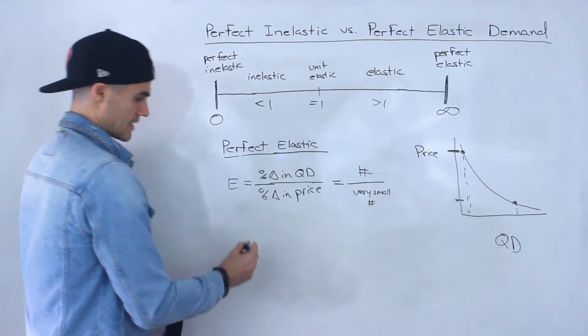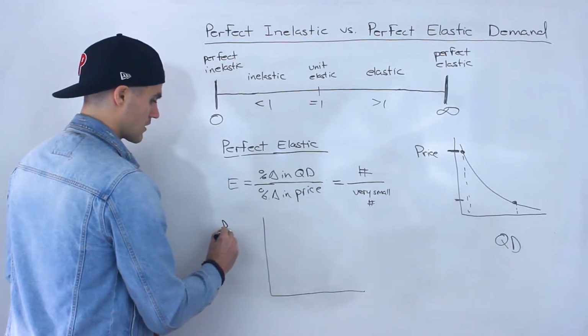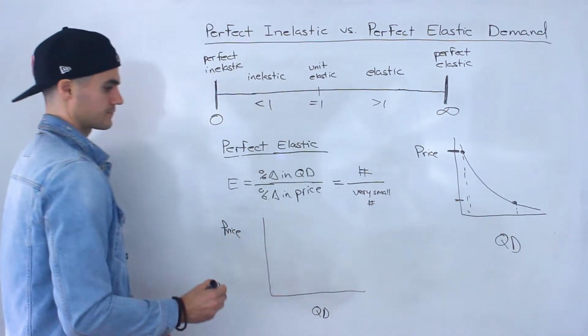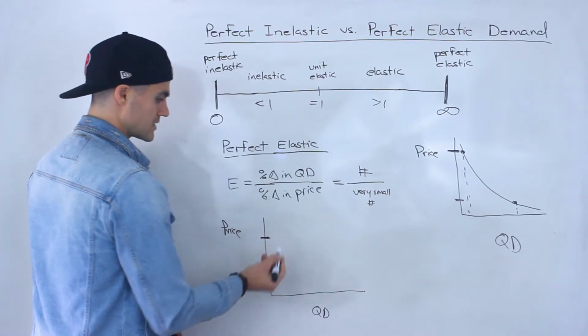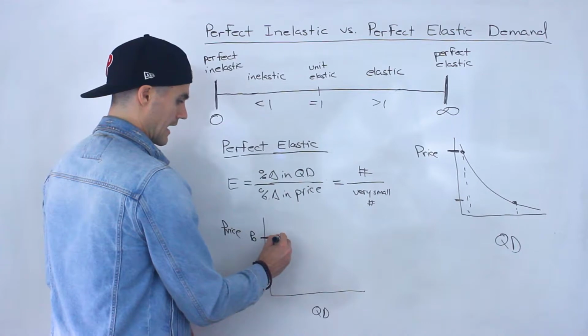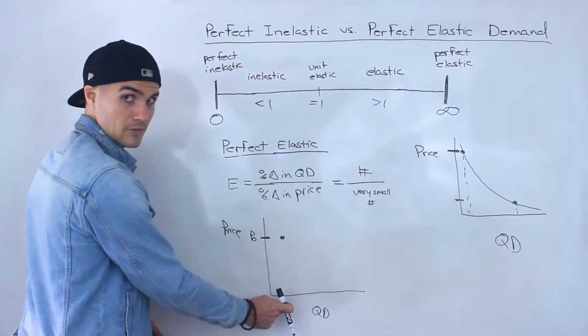So how is this scenario going to look graphically? So we got the price over here. We got the quantity demanded down here. And so let's say that a certain product has a price over here. Let's call it P0. And let's say that at this price, the quantity demanded is down here.